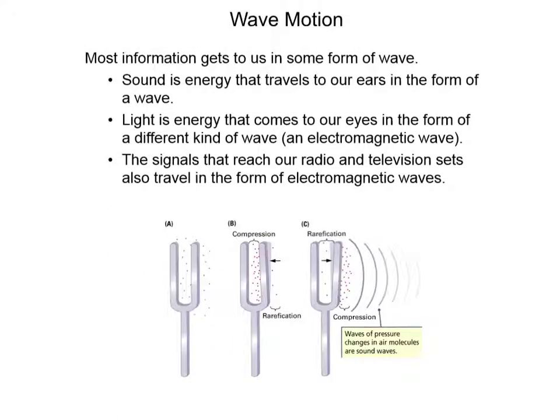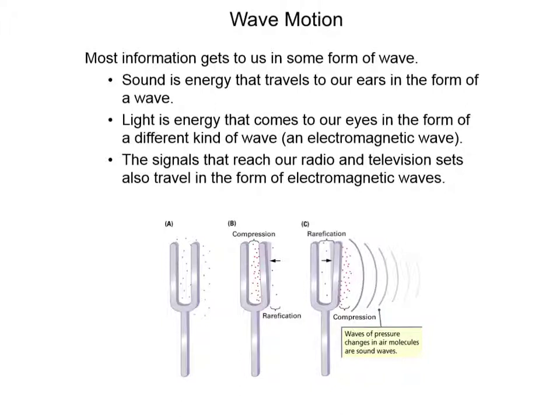Most information about our surroundings comes to us in some form of waves. It's through wave motion that sounds come to our ears, light to our eyes, and electromagnetic signals to our radios and television sets. Even the information you're getting in this video is coming to you in the form of waves.